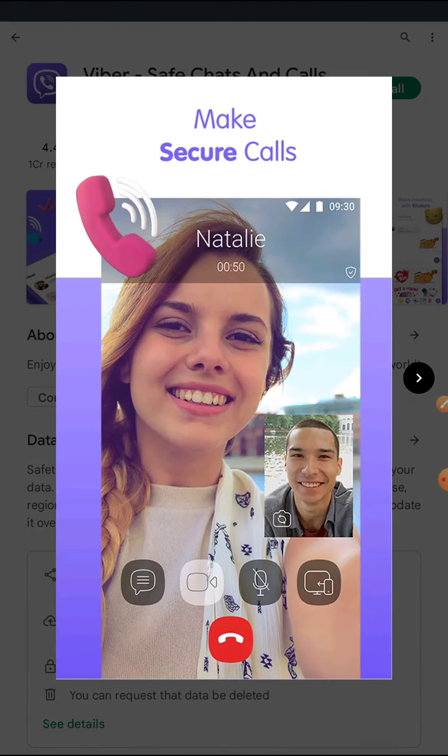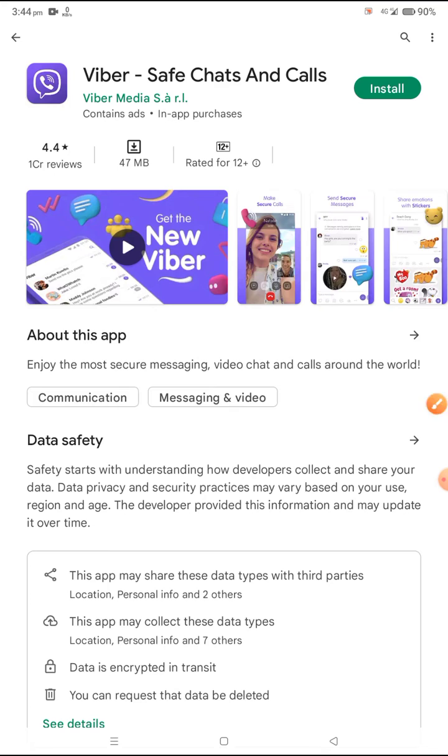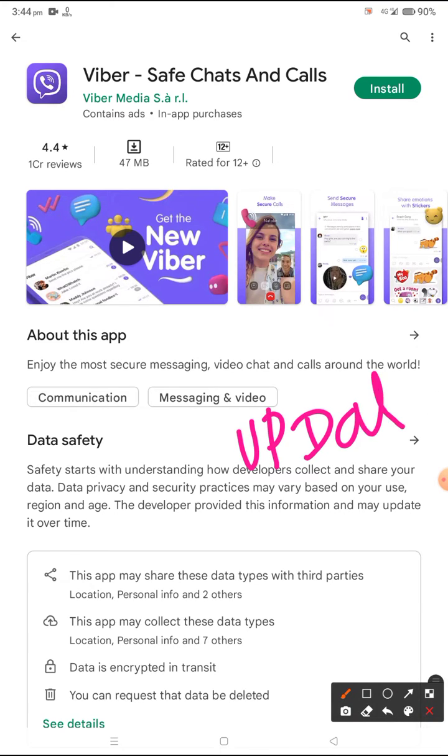Second, you need to update your application. If you haven't updated the Viber application, you just need to update it to the latest version. So you can also update your Viber and your problem will be fixed.